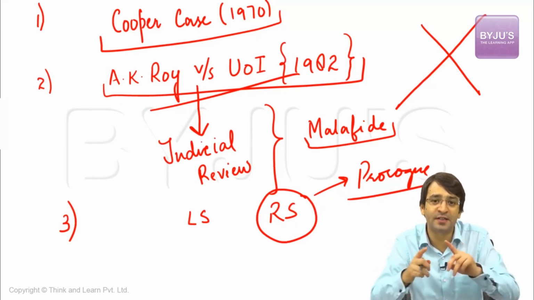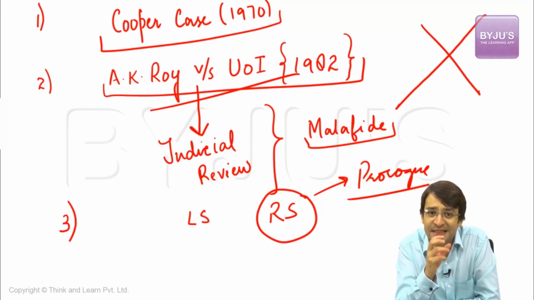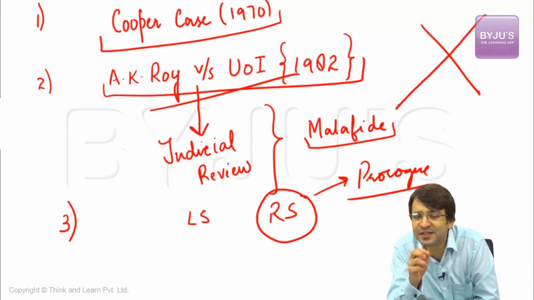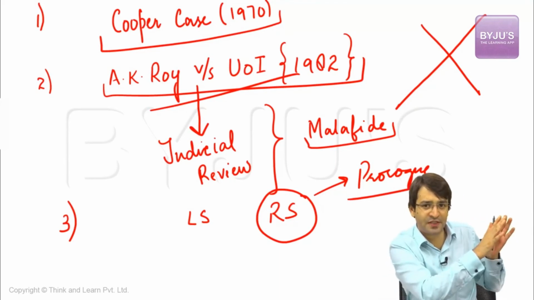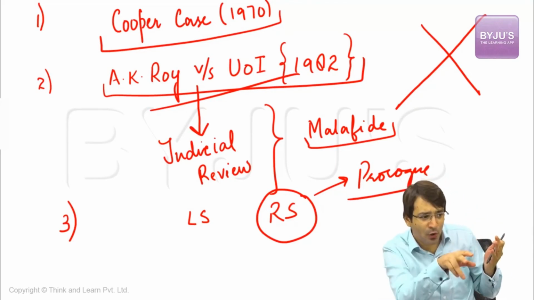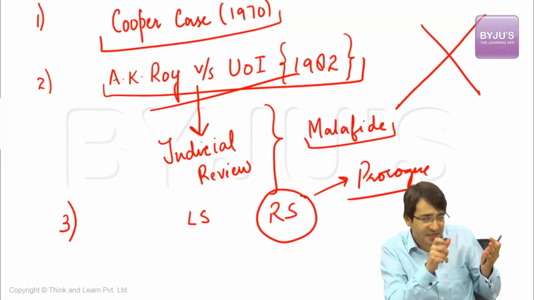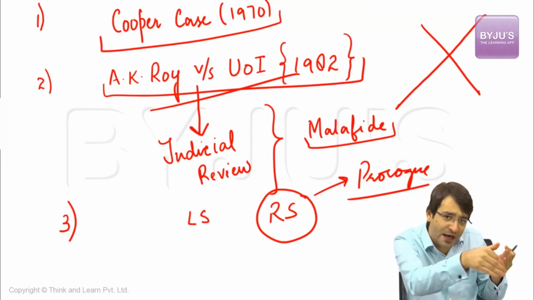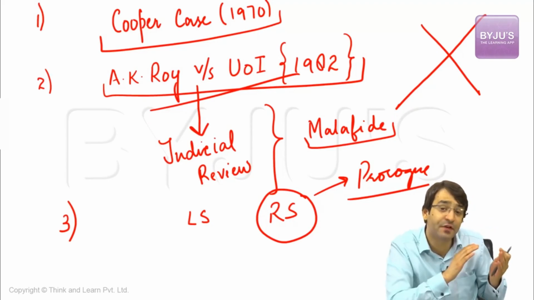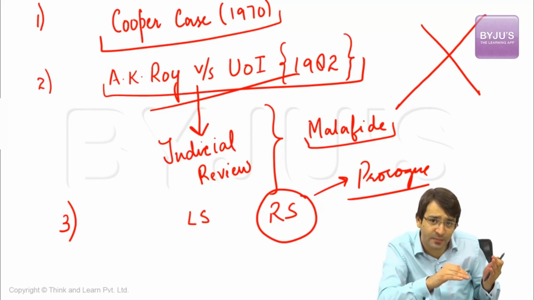Why? Because we know the ordinance making power of the President is there to deal with certain emergencies, certain contingencies. If both houses of the Parliament are present, but there is an emergency situation which has arisen, now we have to tackle the situation. Both houses are present, they are in session. The President cannot promulgate an ordinance. That means we have to go through the parliamentary route to make a law on this matter. It will be time consuming. First reading, second reading, third reading, Senate committee, joint committee, so many other provisions are there.